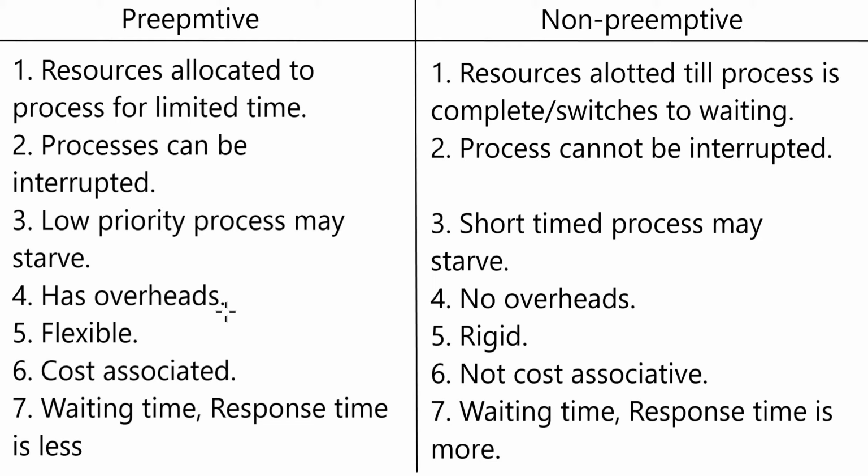Preemptive processes have overheads. Overheads basically mean the time and resources that are spent in taking a process out of CPU resources and bringing another process in, while non-preemptive has no overheads because it runs very smoothly. Preemptive algorithms are flexible, non-preemptive algorithms are rigid, again because of the priority conditions. Preemptive algorithms are cost associated. In general, priority or some cost will be associated to each process so that we can decide which process is to be executed first, while non-preemptive algorithms are not cost associated.